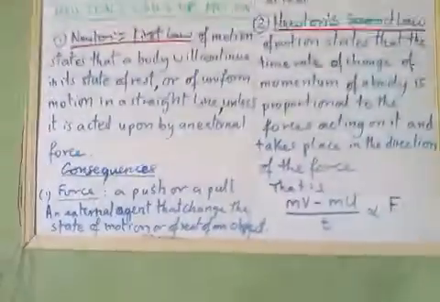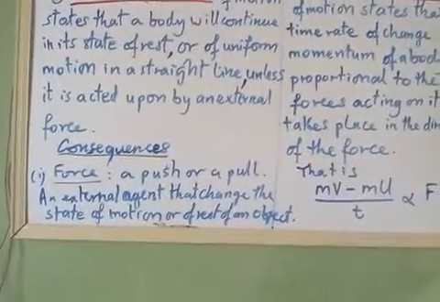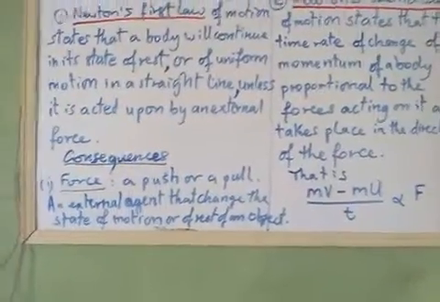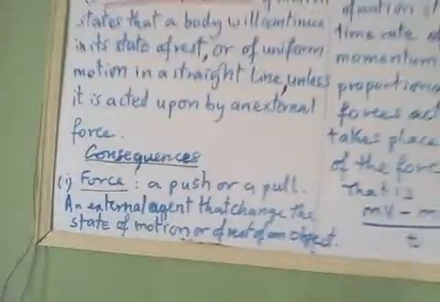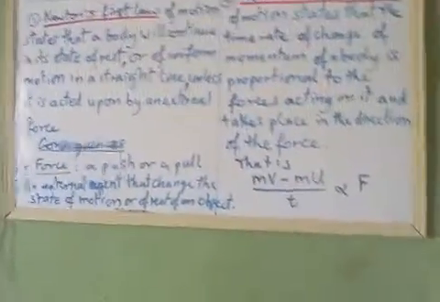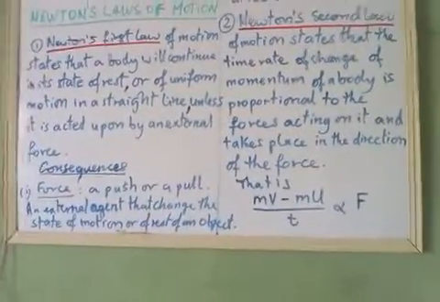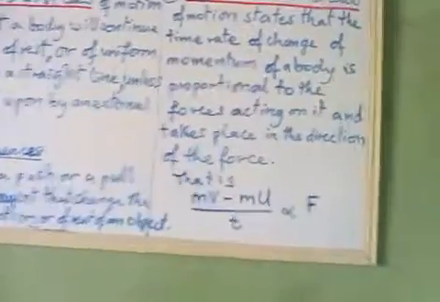That is the first consequence of Newton's first law. This first law has now given us an additional definition for force. Besides a push or a pull, we now know that it is an external agent that changes the state of motion or of rest of an object.